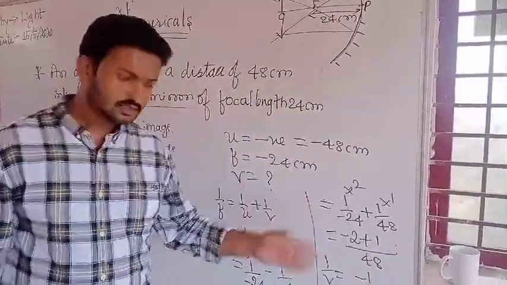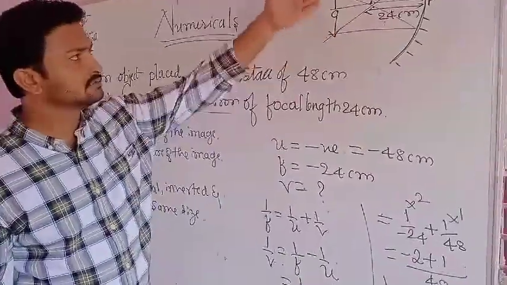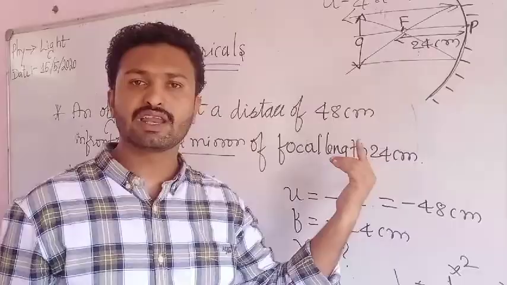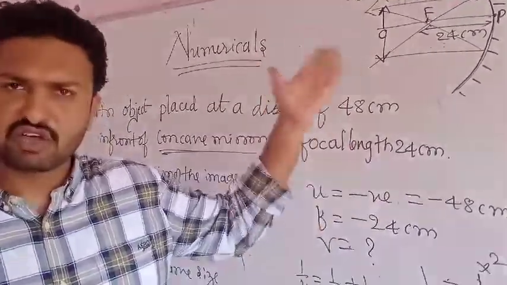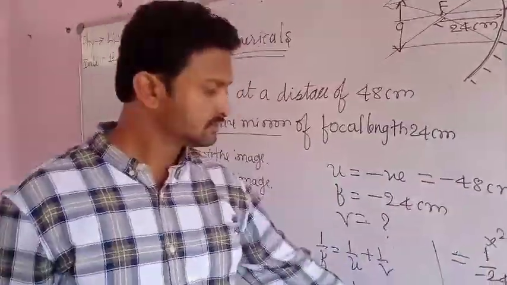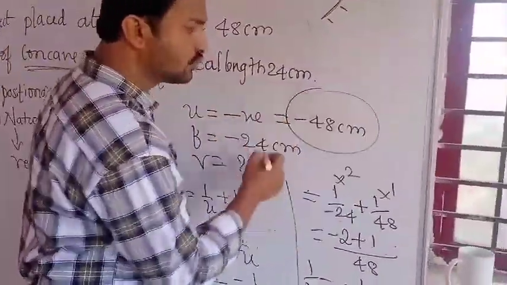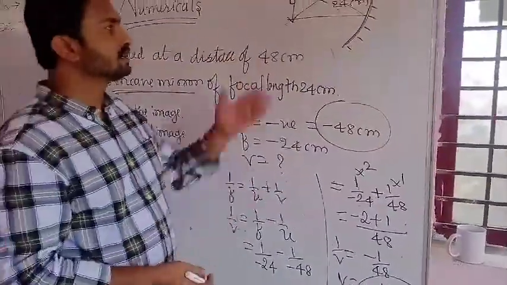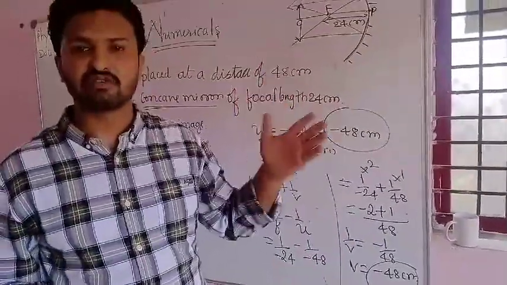That's why when your object is at the center of curvature, you get the image formation at the center of curvature only, an inverted image of the same size. See here, u equals to minus 48, v equals to minus 48. This shows that the object is at the center of curvature.